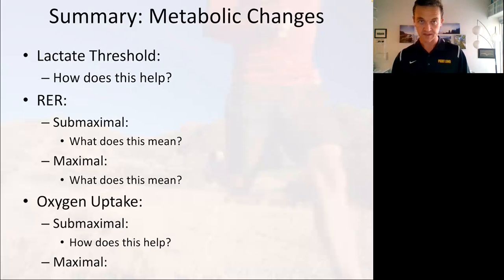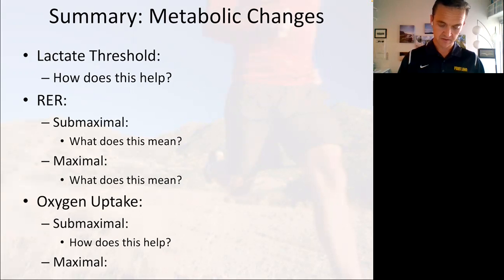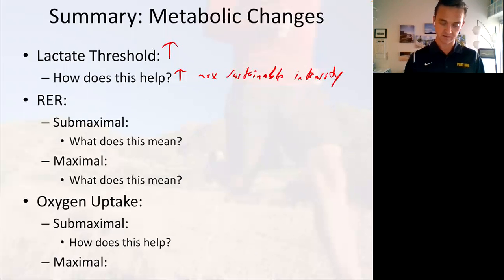To summarize: lactate threshold increases. How does this help? It increases max sustainable intensity. What would happen to our RAR? Submaximally, RAR would go down.